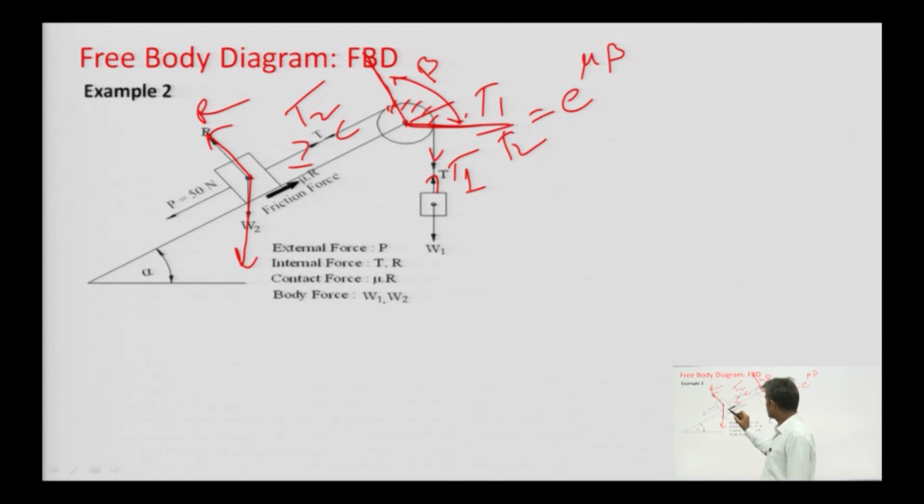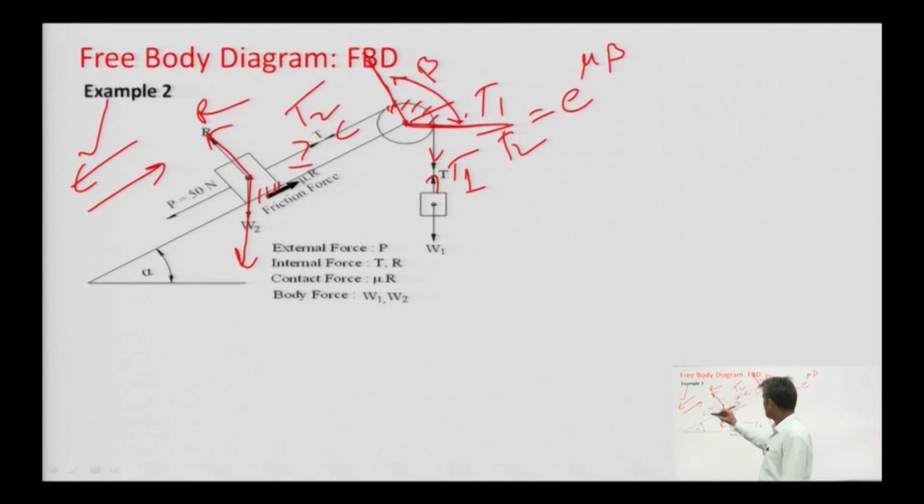Since movement can be possible either in this direction or in this direction, at the contact point of the inclined plane and the surface of the block, a friction force can also be there in the opposite direction.